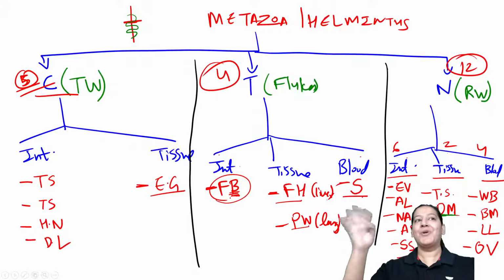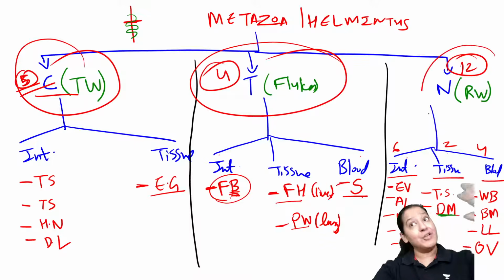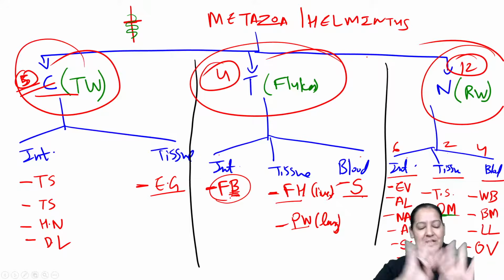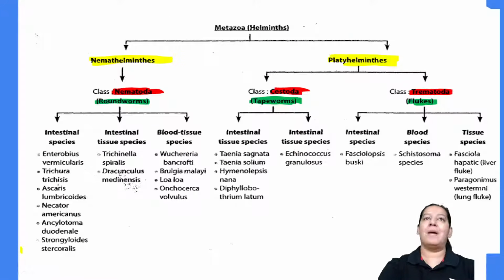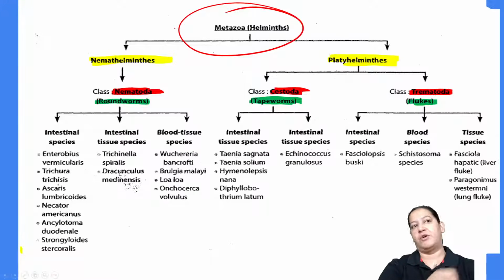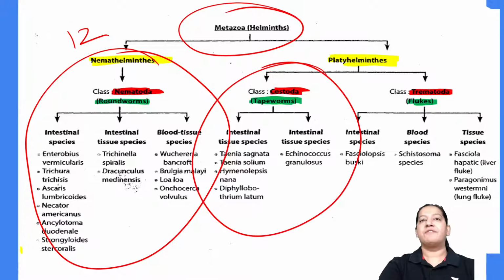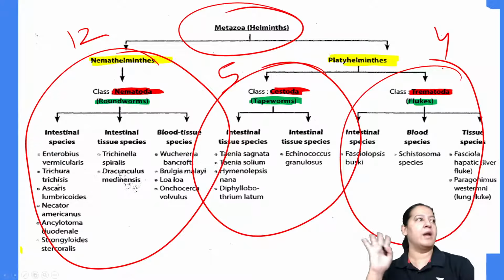So total five cestodes in your syllabus, four trematodes in your syllabus, and 12 nematodes in your syllabus. So these are the total classification of Metazoa. Now the classification is done. Let me start the mnemonics now. So the complete Metazoa is in front of you: the 12 nematodes, the five cestodes, and the four trematodes. These are in your syllabus. Everyone give me a thumbs up.